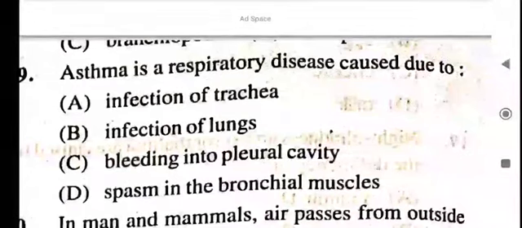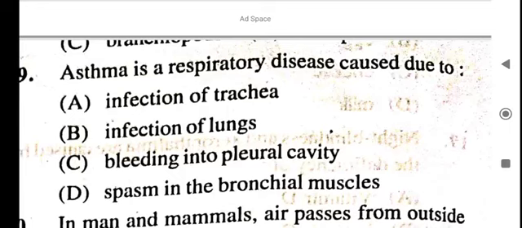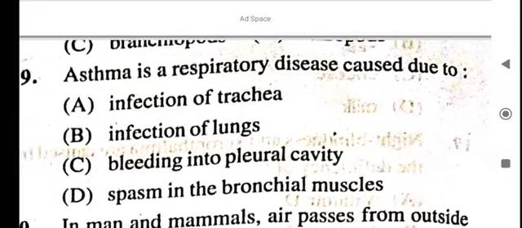Asthma is a respiratory disease caused due to infection of the trachea, infection of the lungs, bleeding into the pleural cavity, or spasm in the bronchial muscles.